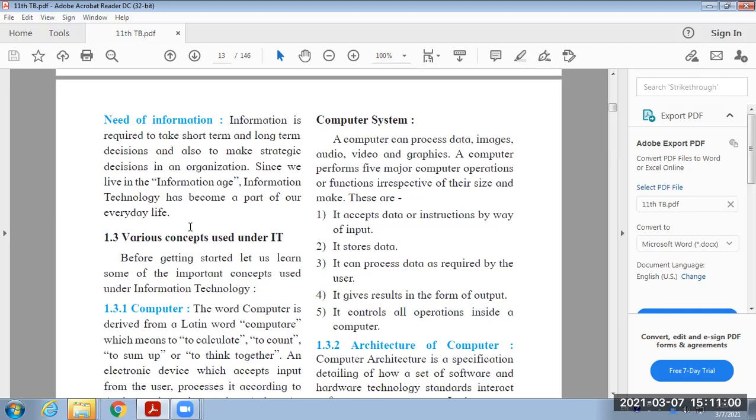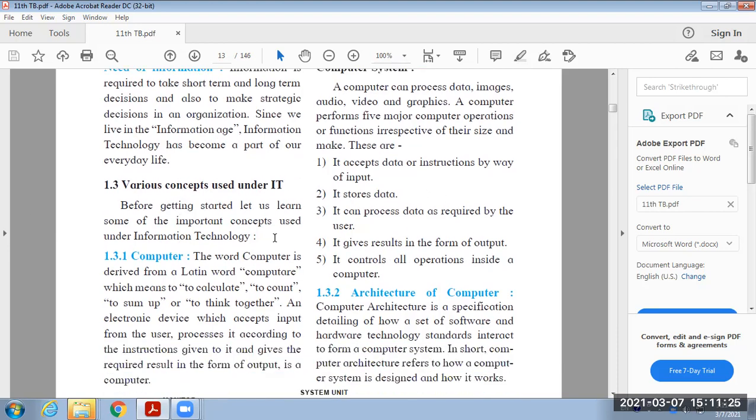Information is the basic unit of any decision. Whenever we have to take any decision, short term or long term, information is required, and on the basis of that information we can take the decision very easily.